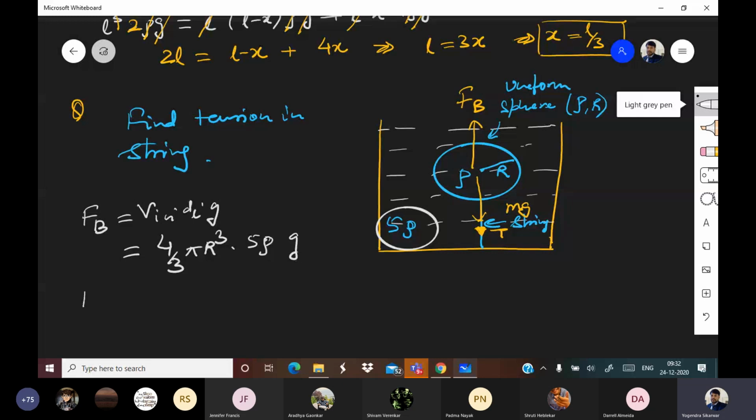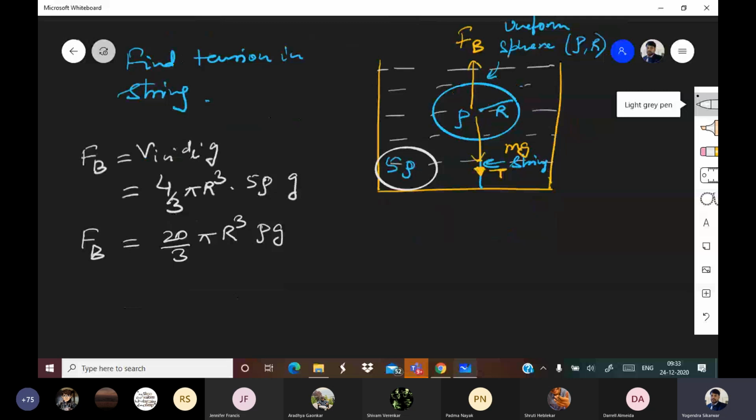Okay, so Fb comes out to be 5 into 4 is 20 by 3 pi r cube rho g. That is Fb. How much is mg? So mg will be 4 by 3 pi r cube, this is volume of sphere, into density of sphere, which is rho, into g.